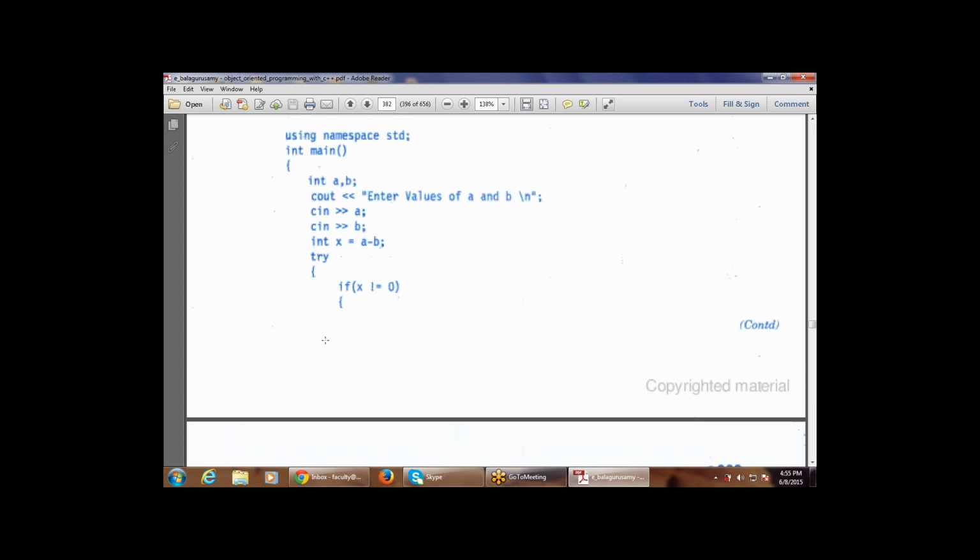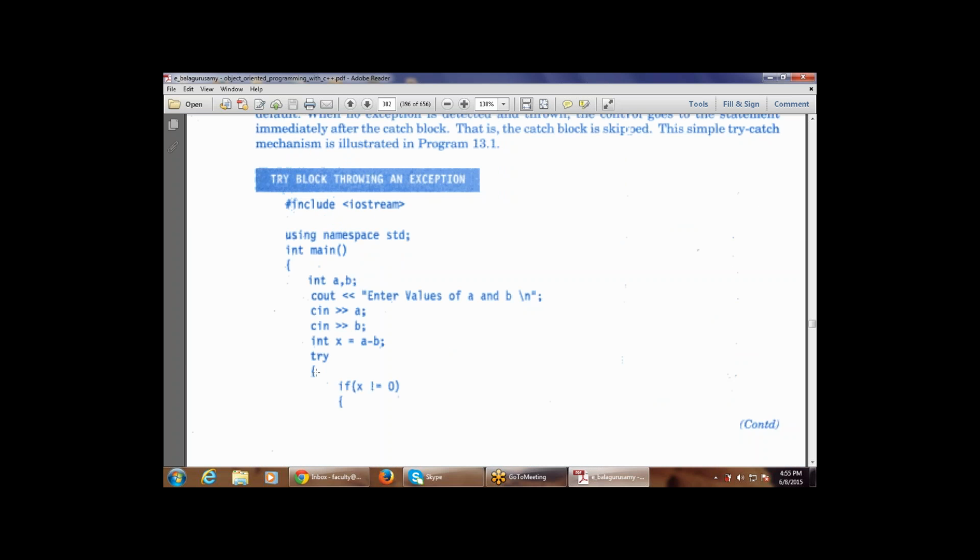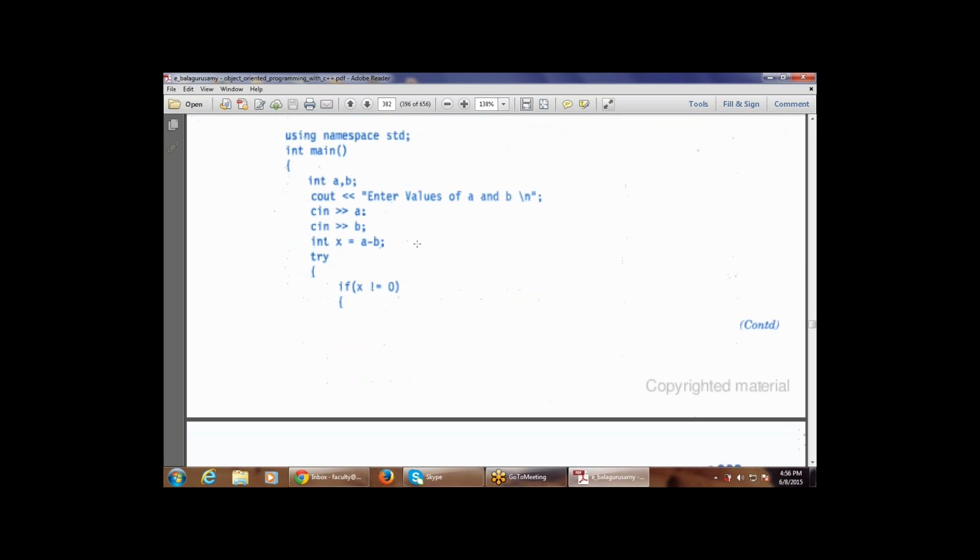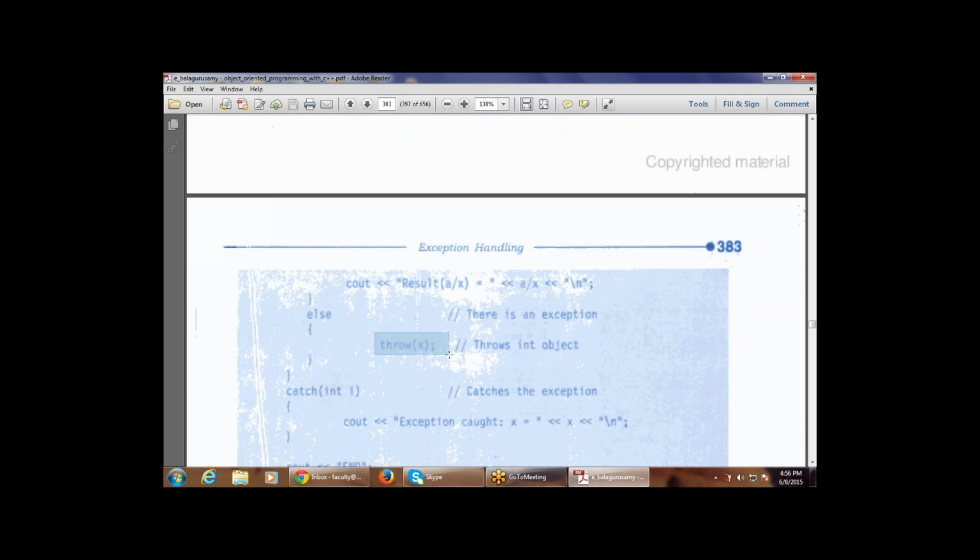So this program says, first of all, enter the values A and B by the user, then calculate the subtraction of these two values, A and B. Now the subtracted value is stored in one variable. Then check that variable for the exception: if it is 0, there is an exception. If it is not 0, then simply divide, that is, A divided by x, performing the operation. But if it is equal to 0, then simply throw the exception, throw x.